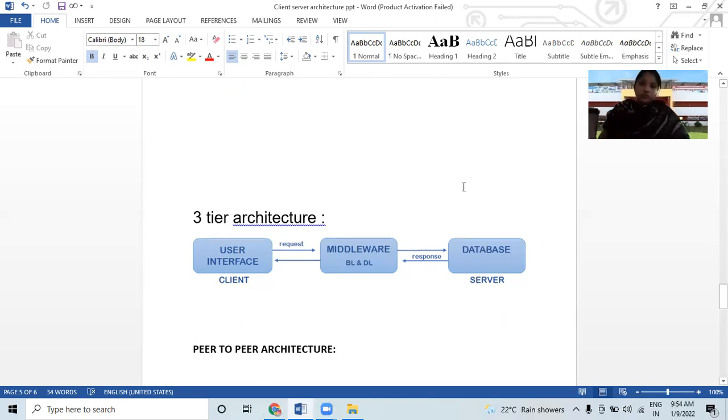Three-tier architecture is used to improve performance for a large number of users. It also improves flexibility when compared to the two-tier approach. But the development environment is more difficult to use than the development of two-tier applications. So this is about three-tier architecture.